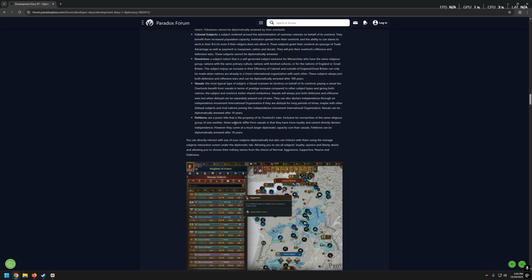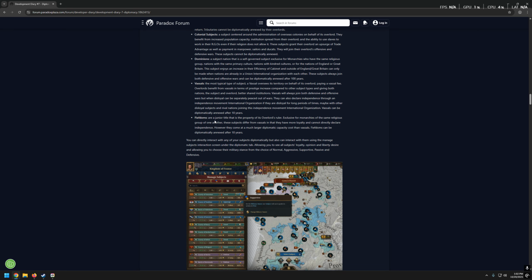Fiefdoms are a junior title that is the property of its overlord's ruler, exclusive for monarchies of the same religious group of one another. These subjects differ from vassals in that they have more loyalty and cannot directly declare independence. However, they come at a much larger diplomatic capacity cost than vassals. Fiefdoms can be diplomatically annexed after 10 years, which is the same as vassals. So, what's the main difference? Let's see. These subjects differ from vassals in that they have more loyalty and cannot directly declare independence.